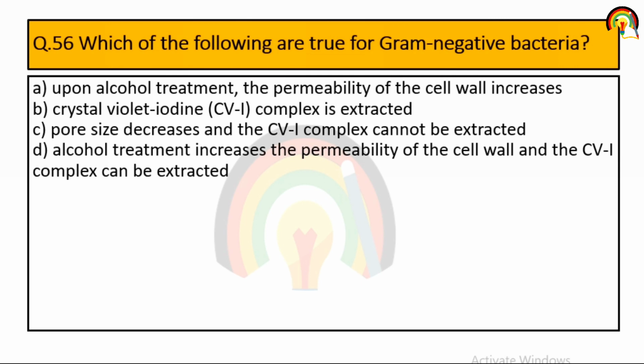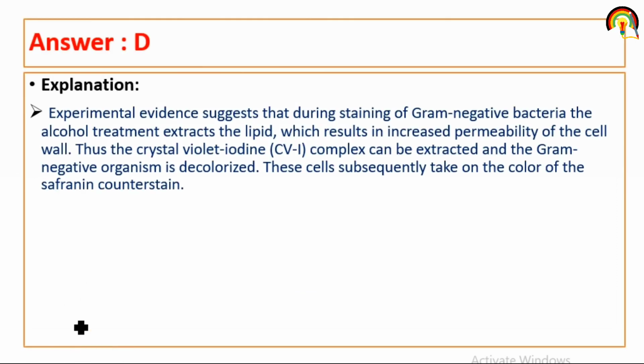So what is true is that alcohol treatment increases the permeability of the cell wall and the crystal violet iodine complex can be extracted. Experimental evidence suggests that during staining of gram negative bacteria, alcohol treatment extracts the lipid, which results in increased permeability of the cell wall.